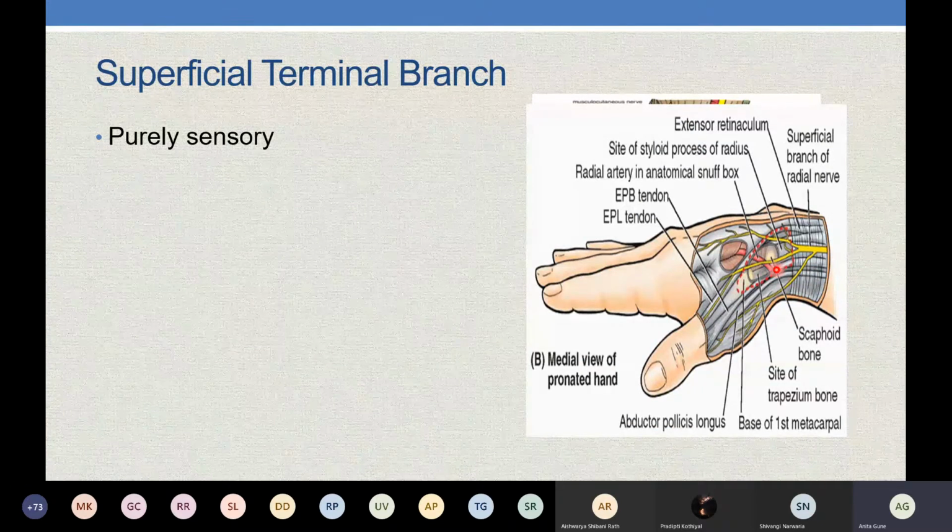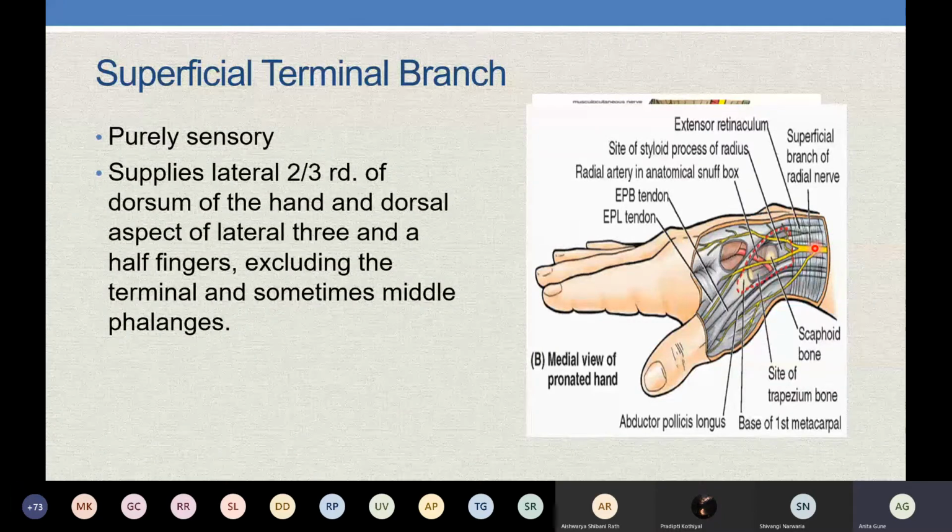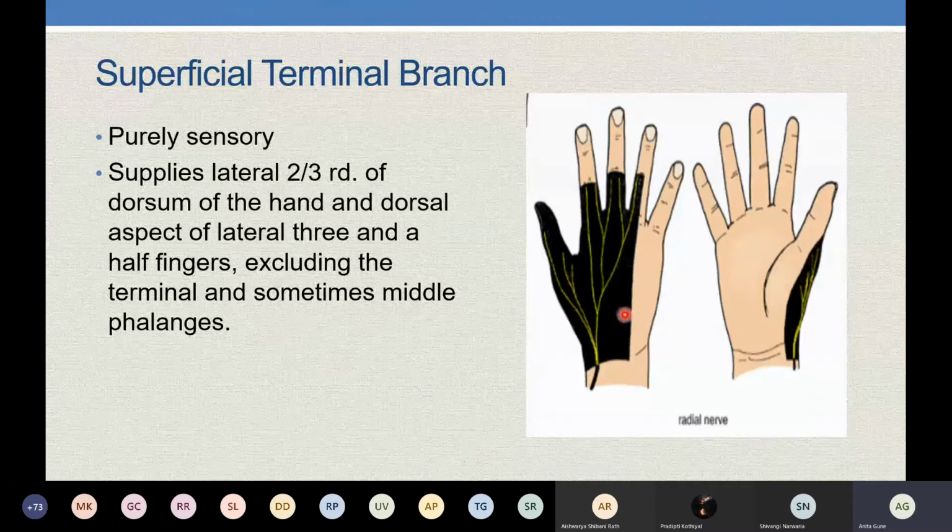It reaches here to give final terminal branches. These terminal branches are digital branches which will supply the lateral two thirds of the dorsum of the hand and lateral 3.5 fingers, excluding the terminal phalanges.